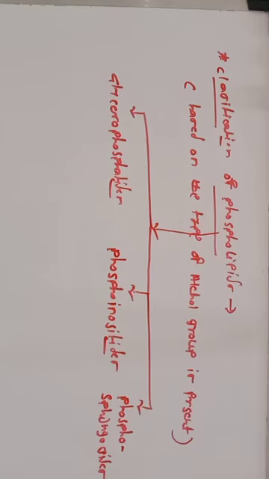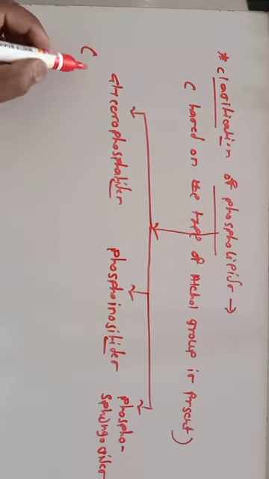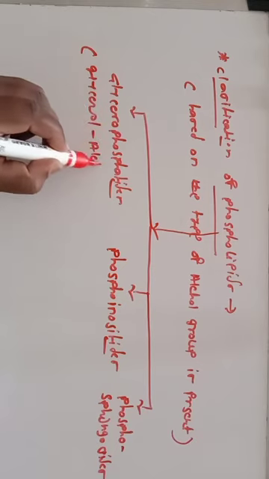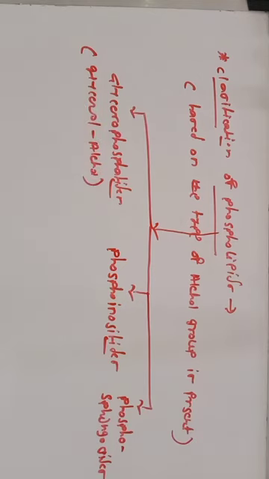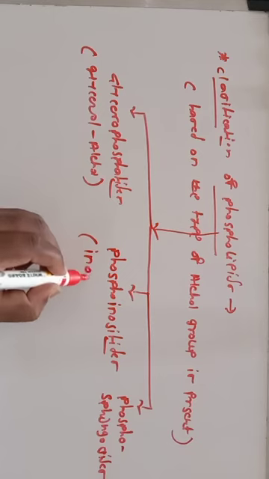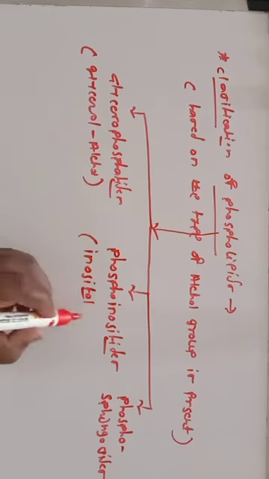This classification is based on the type of alcohol group present. They are classified into three types. First, glycerophosphatides, in which glycerol is the alcohol group. You should remember why they are called glycerophosphatides: glycerol is the alcoholic group. The second one is phosphoinositides, in which inositol is the alcoholic group.